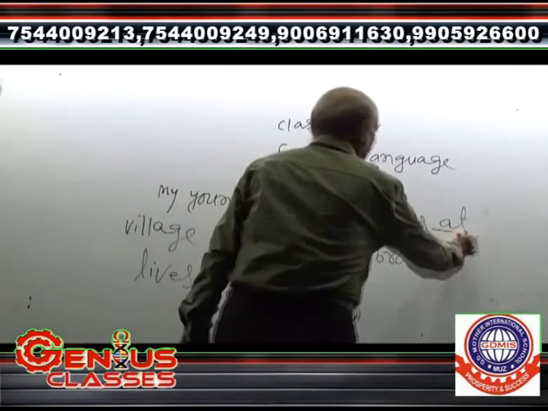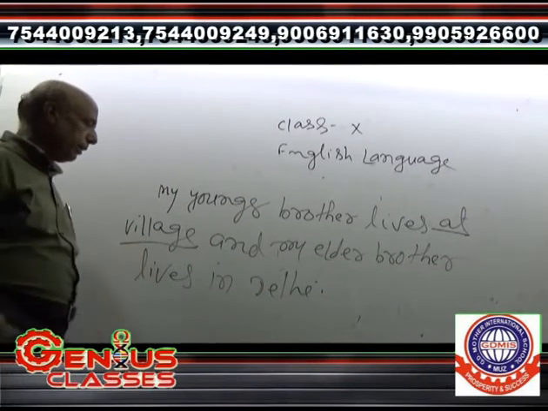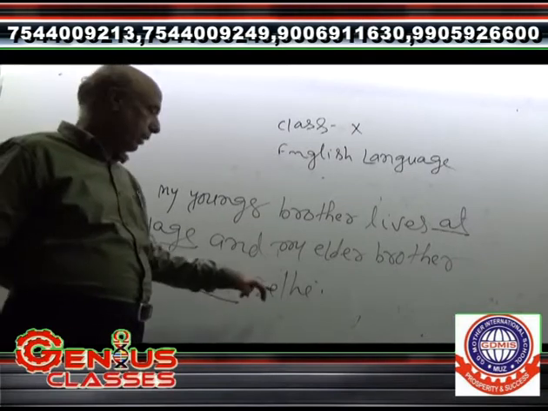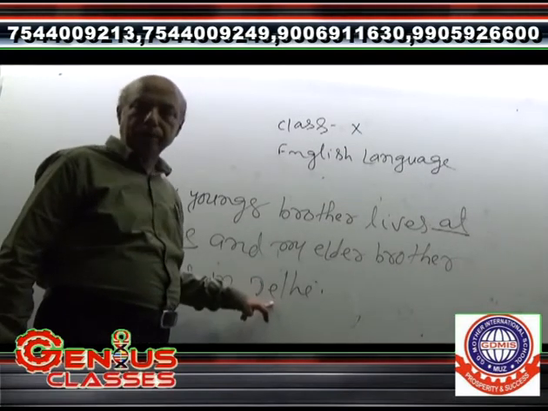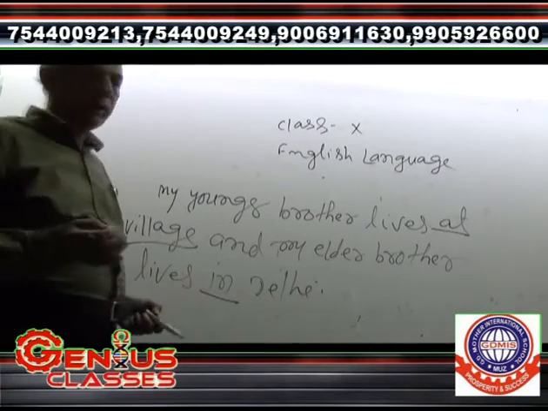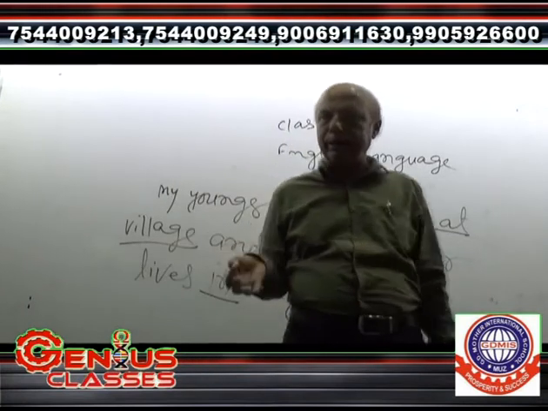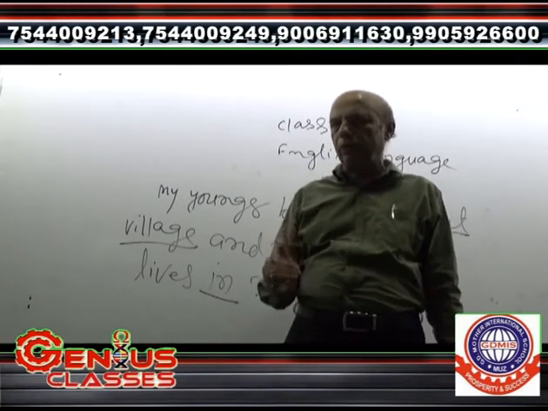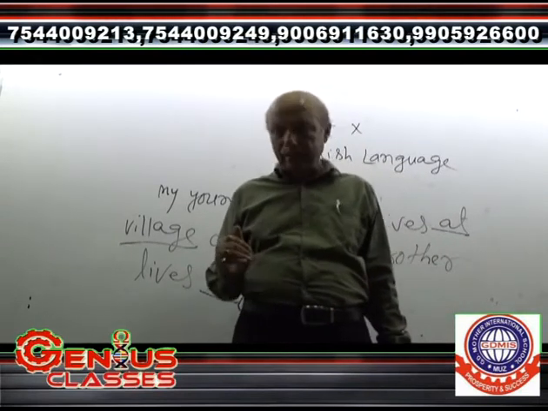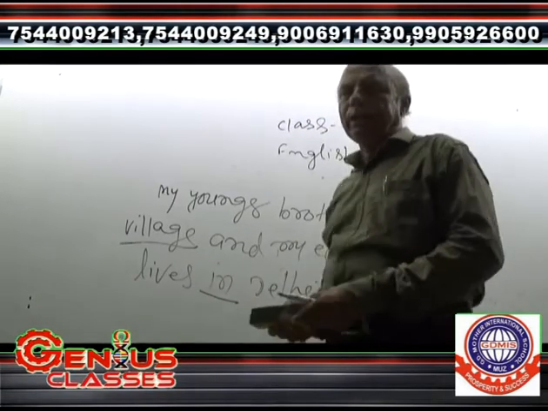Here at has been used before a small place, whereas in has been used for a big place. Big place means Delhi. That is a very big place. For that in has been used. So as per the definition of at and in, at is used for a small place, whereas in is used for a big place, and it has been used in the sentence.